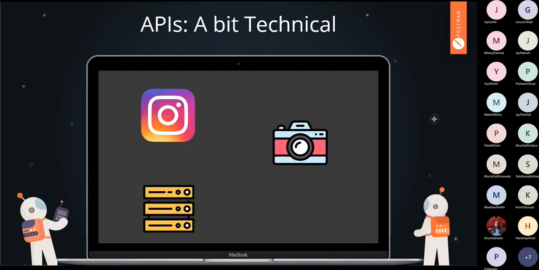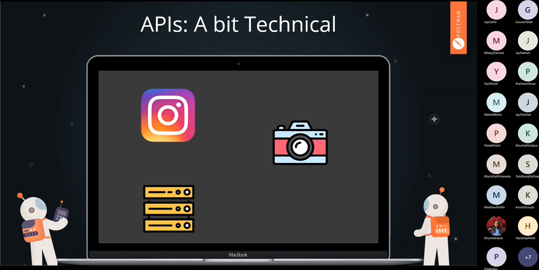Now let's understand API with one more technical example. You would have used Instagram in your life, I am pretty sure about this. Now you want to upload a story into your Instagram account. So what do you do? You open Instagram and access the camera from Instagram, take your photo. If you want to be a bit more fancy, then you also edit your photo, or you can stick a gif or sticker onto your photo and publish it, meaning post it. Then your friends can see the story posted by you.